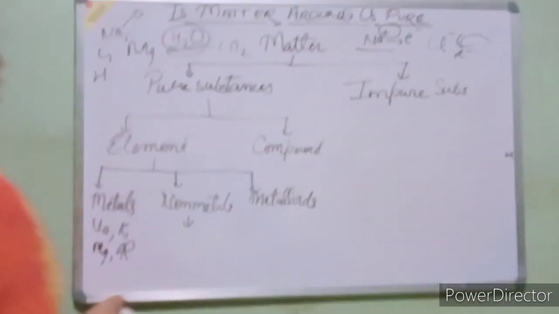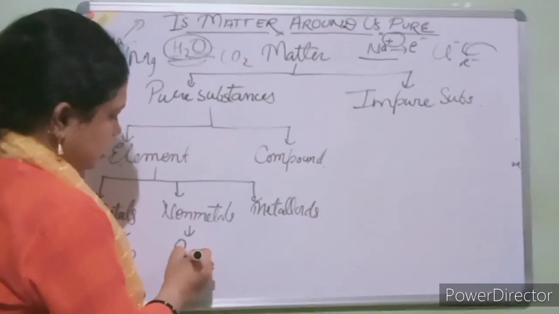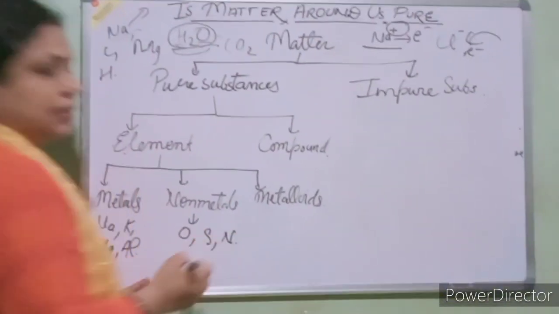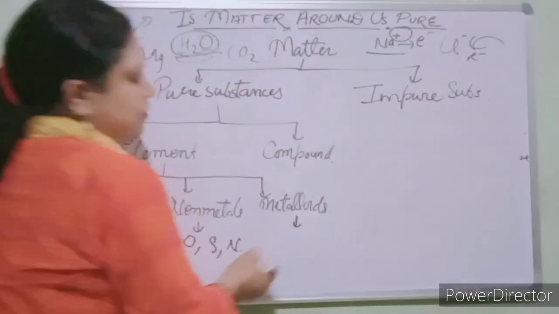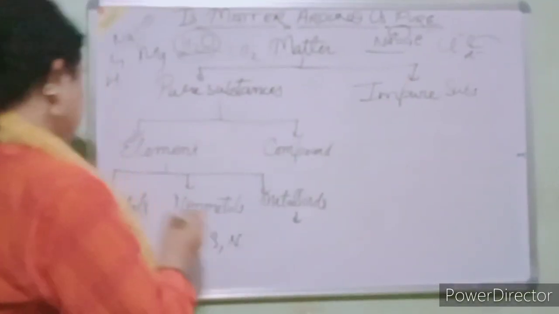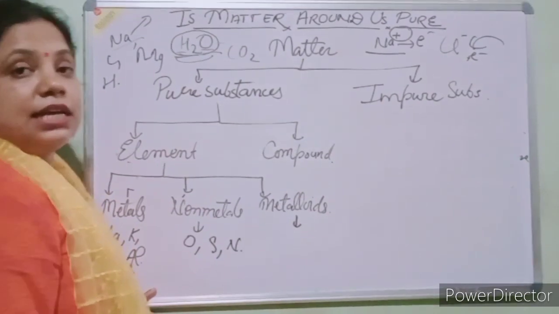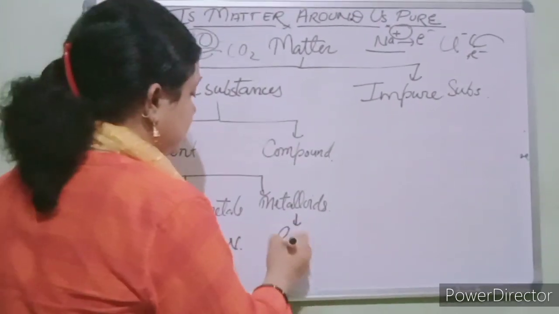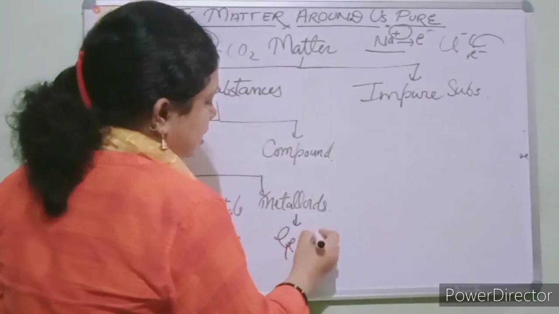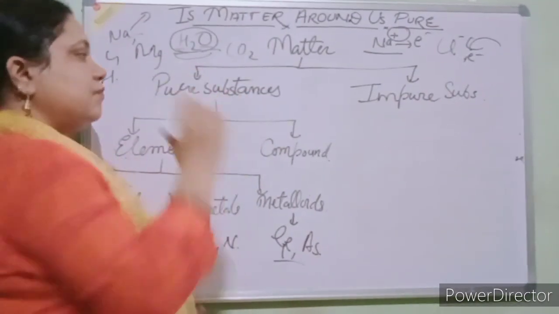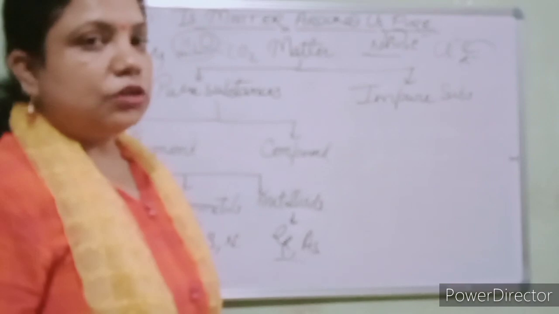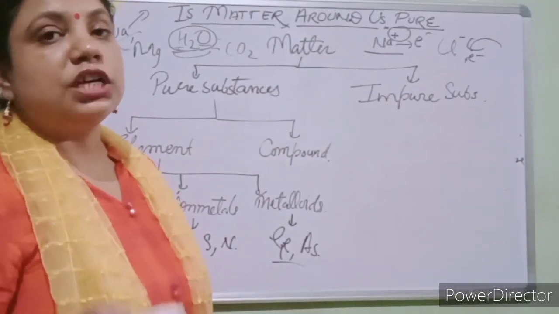Okay students, so oxygen, sulfur and nitrogen are known as non-metals. And metalloids, students, have properties of both metals as well as non-metals, like germanium and arsenic. These are the metalloids.